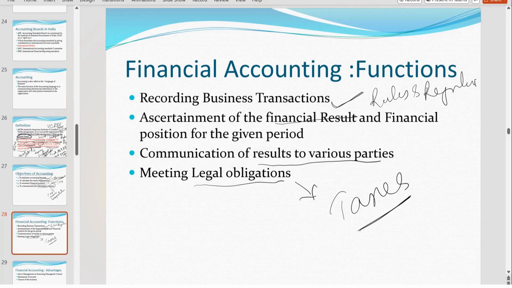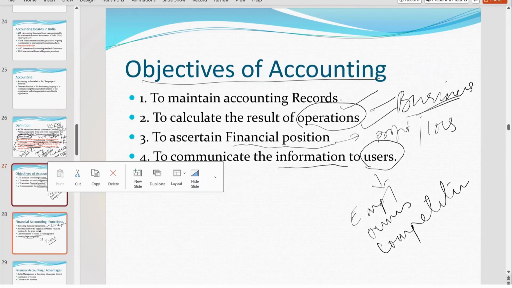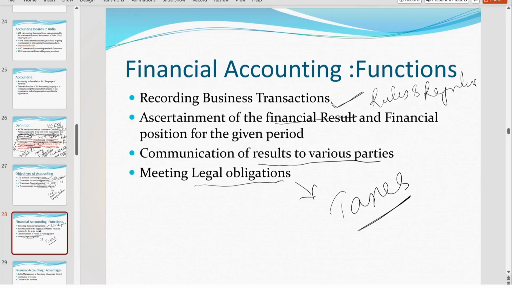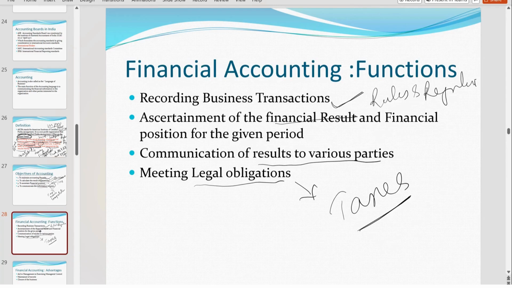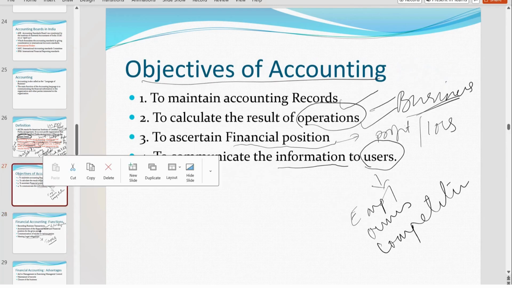Now, if you closely observe, objectives of accounting and functions of accounting are more or less one and the same. Okay. So either you learn objectives of accounting, and if they ask functions also, you write the same answer. Right? Now you see which one is easy for you. Either functions are easy or objectives are easy. And if they ask the question, the same thing you have to write. Okay.